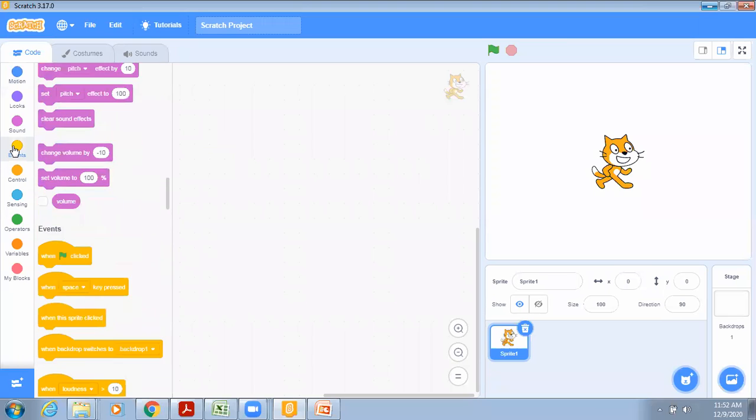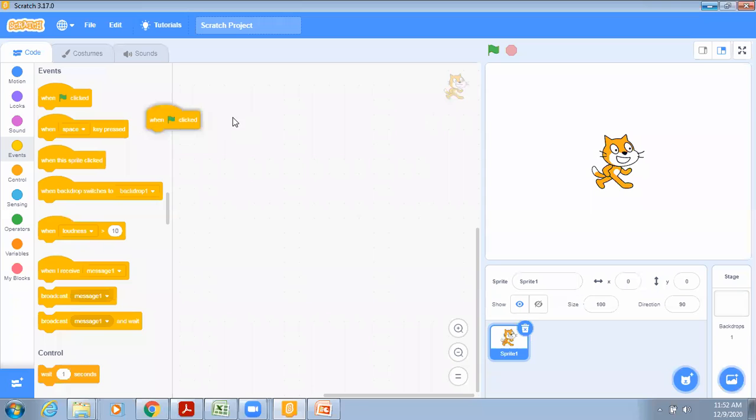So I'll go to the events and I'll drag this event, when flag is clicked. When the flag is clicked, what we have to do is print your name, or whatever name the user will enter, we have to print that name. How many times? 5 times we have to print. So first we will ask the question.